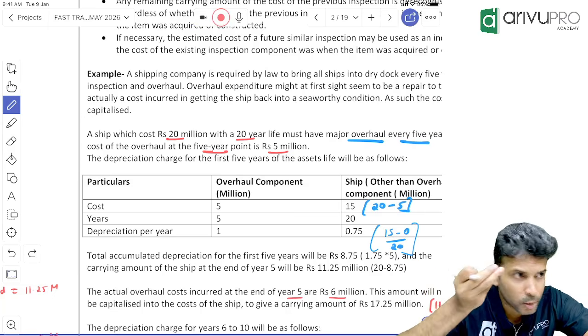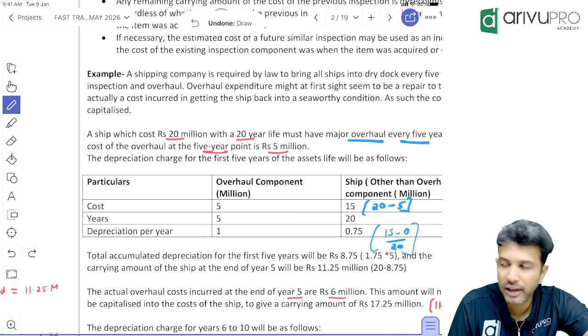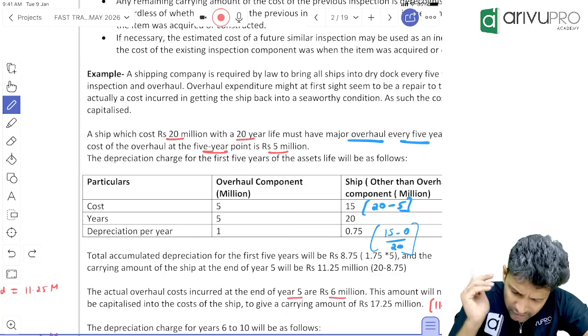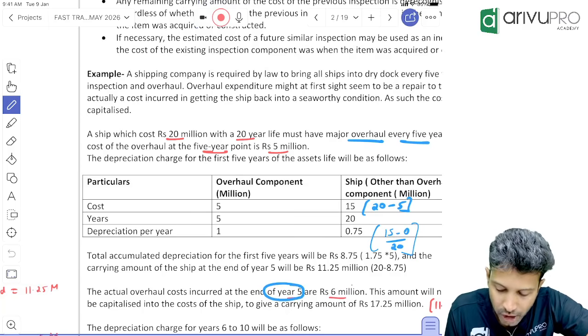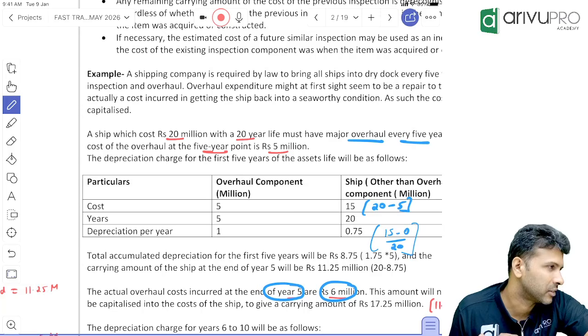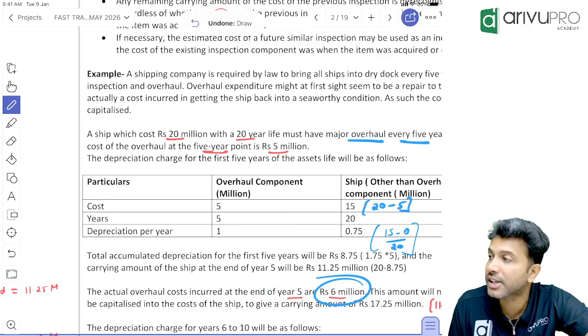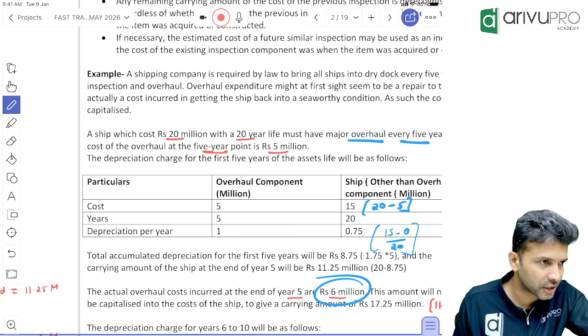Now there is a concept called inflation also. So first inspection costed 5 means second inspection will be 5 only, or maybe a little more. Maybe a little more. That they have told here. At the end of 5th year, when you do the second inspection, how much now it will cost? 6 million. Due to inflation, now government is not charging 5 million for inspection. They are charging how much? 6 million. Okay, na sir? This is new inspection charges.